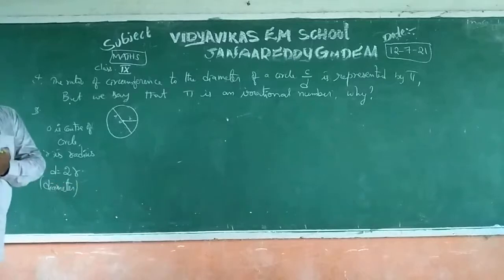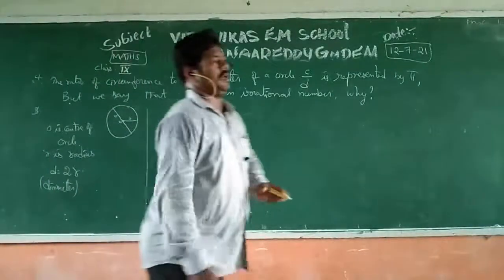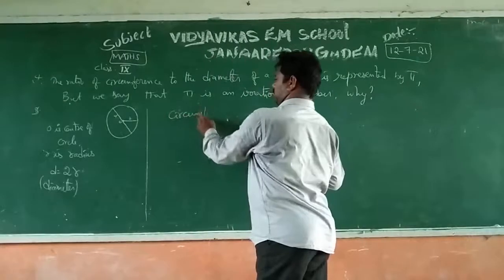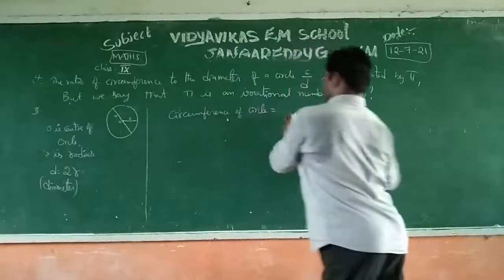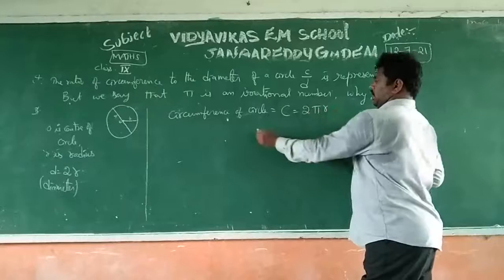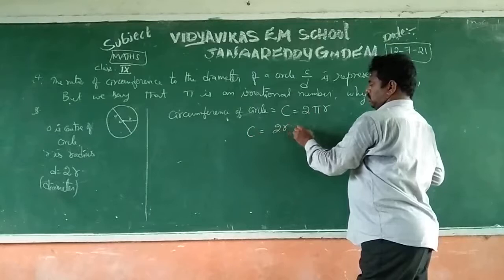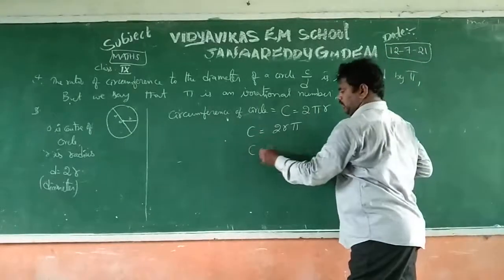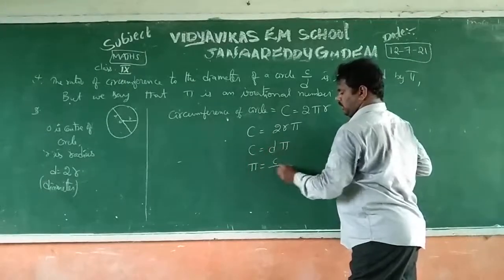This is the concept about the circle. Next, what is the circumference of the circle? The circumference C of the circle is 2 pi r, and you can write C is equal to 2r into pi. What is 2r? That is nothing but the diameter, so pi is equal to C by D.